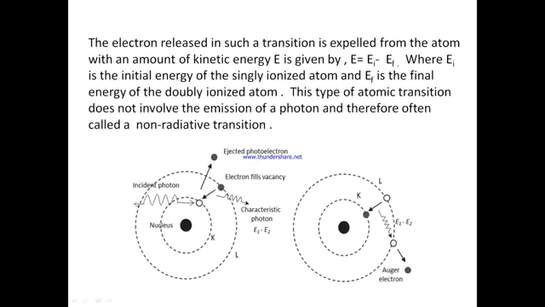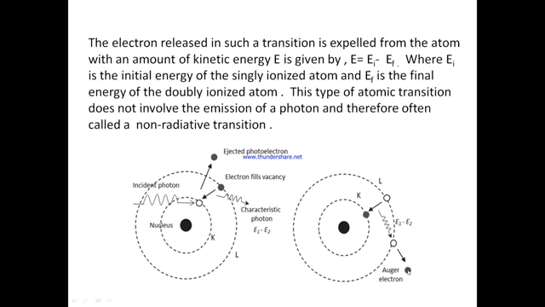So we can see from this diagram that the incident X-ray photon ejects an electron from the K shell. When the electron from the L shell jumps into the K shell to fill this vacancy, characteristic photons are produced. But in this diagram it is shown that before coming out, this characteristic photon knocks out another electron from the same shell, and this other electron emitted is called the Auger electron.